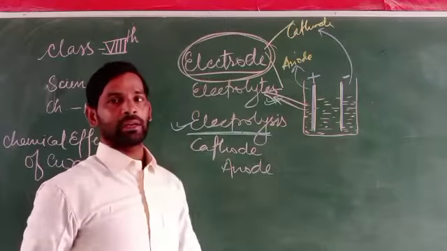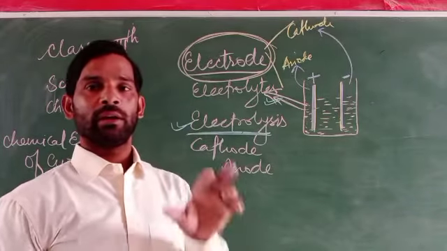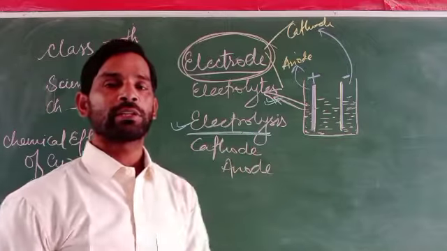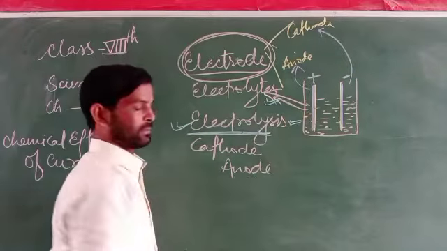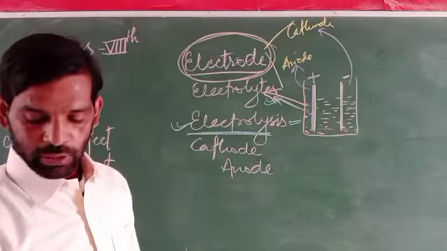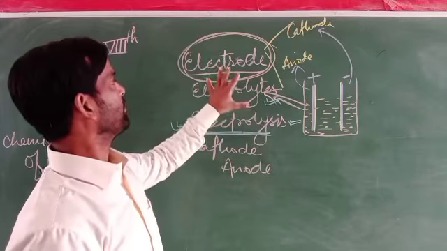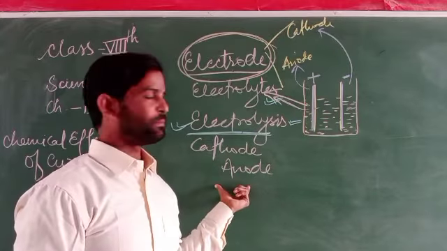That is called electrolysis. And you know very well about the electrodes, that is, the cathode and anode.